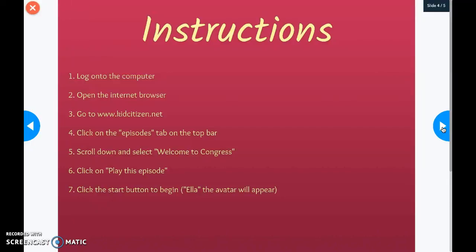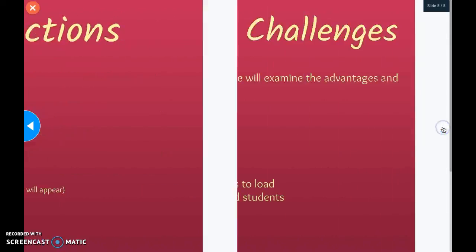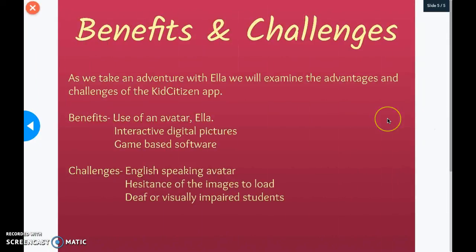Here are instructions on how to log in and get into Kid Citizen, and you will click on the video that says Welcome to Congress, and you will play that video. We will speak more about the benefits and challenges of this Kid Citizen website in a minute, but let's take a look at an excerpt from Kid Citizen entitled Welcome to Congress.